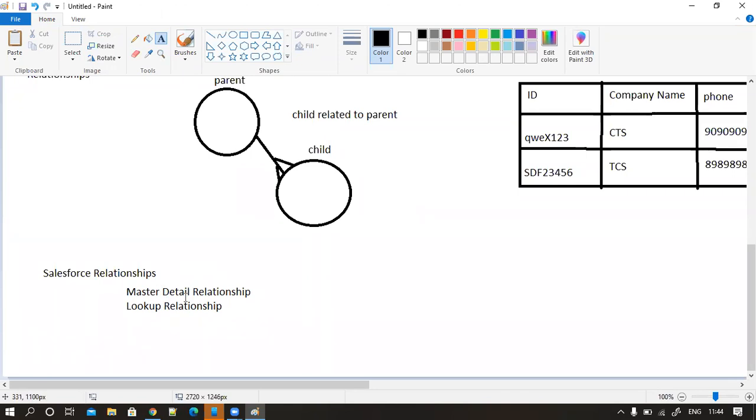What is that? These two are nothing but data types. What are the data types you worked on yesterday? Auto number, text, email, phone. Similarly, there are lookup and master. You got it? Are you getting the point?